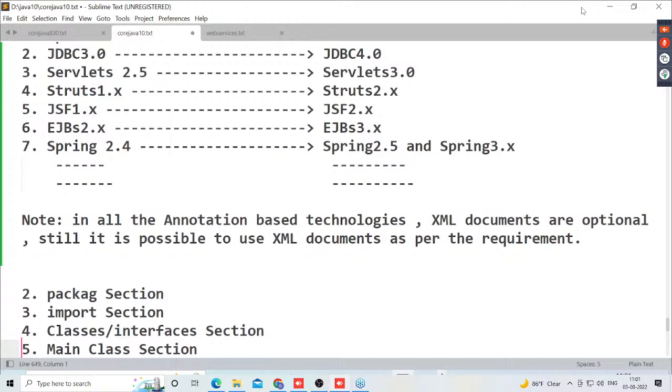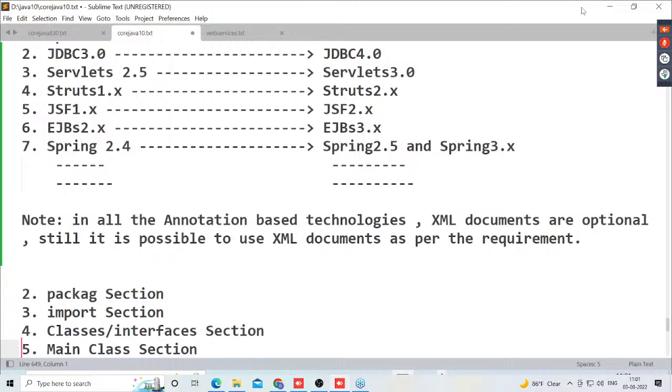By using documentation comments, we are able to prepare API documentation. Then what is API documentation? It may be a text document, a Word document, a PDF file, or an HTML file. It will provide the complete description about the programming elements which we have used in our program.